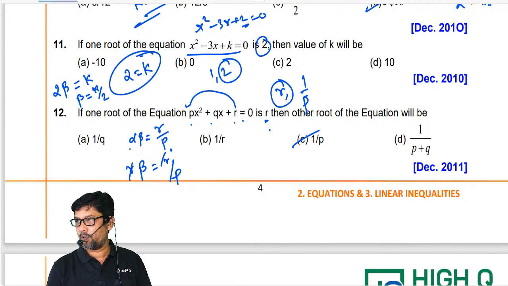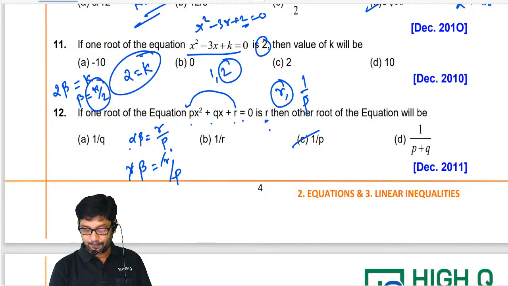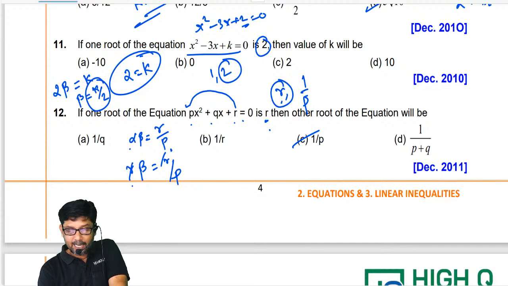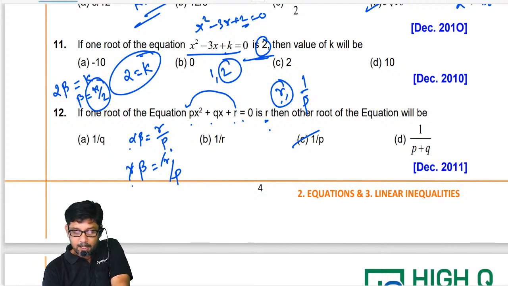But they ask you to find the value of k. So we have to substitute here, because here unknown values are there. It's in terms of k we are getting. So here directly we can get r comma 1 by p. Directly we can substitute and you can get it. That is the best method. But here you can do it orally.